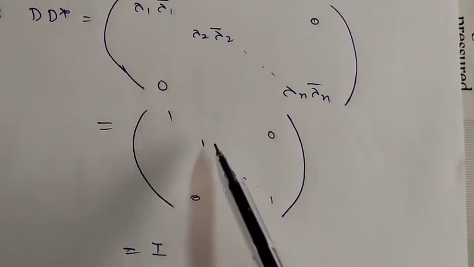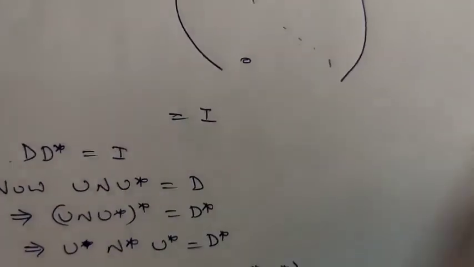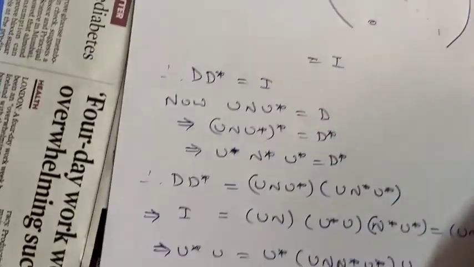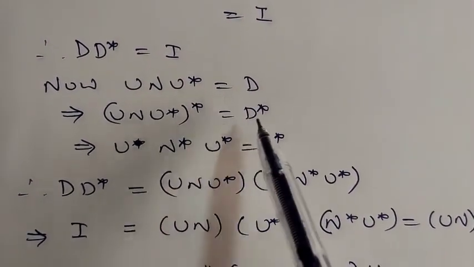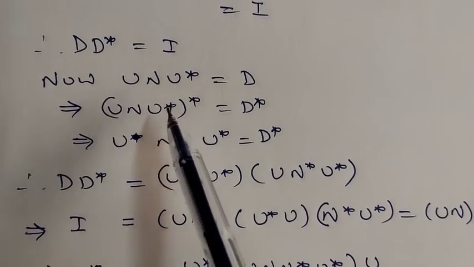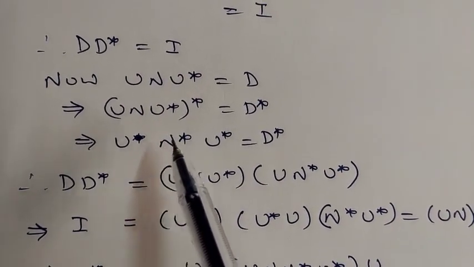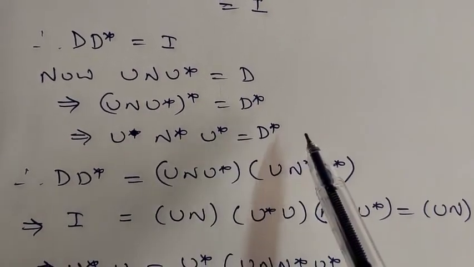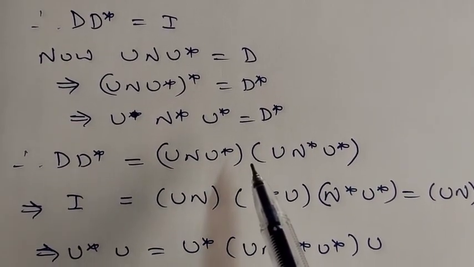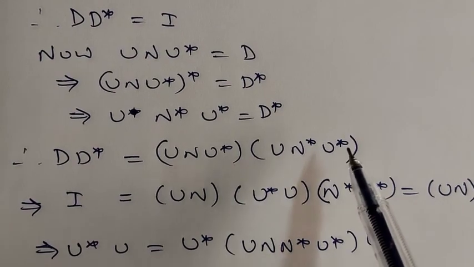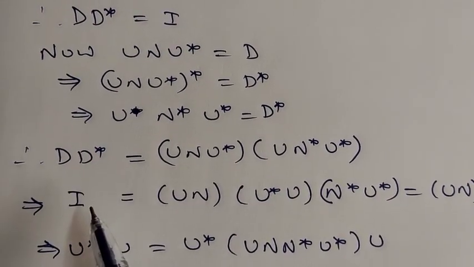So accordingly this is 1, which means this is equal to I. So what will happen? D into D star is I. Now U N U star is D, and U N whole star is D star. So U star whole star means U N star U star is equal to D star. Therefore D into D star is equal to U N U star into U N star U star. D into D star we have just shown to be I.